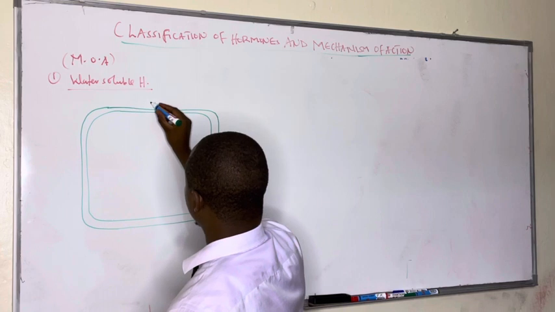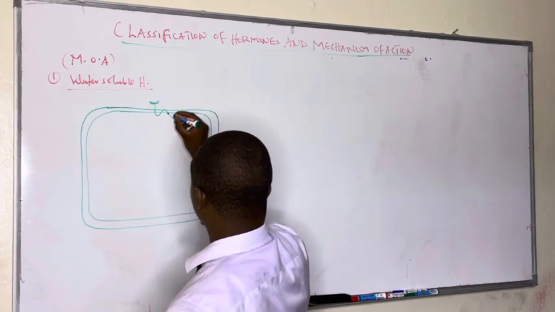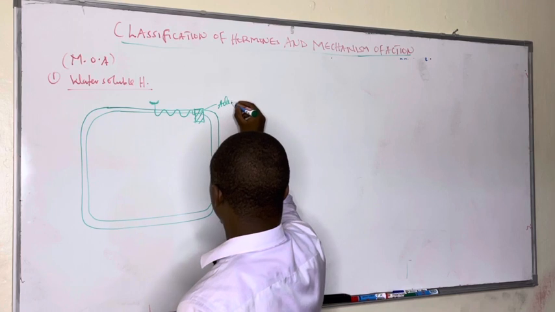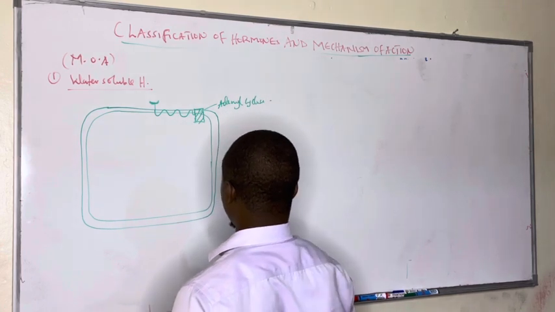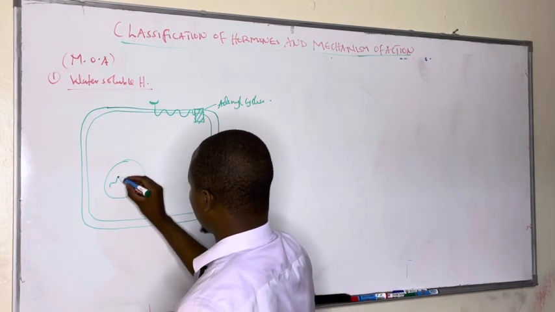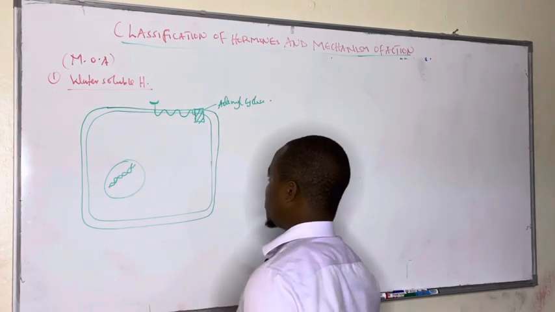These ones have their receptors on the surface, connected to the G-coupled receptor, which ends with the adenyl cyclase enzyme, which is always inactive without a hormone. Then here we have a nucleus, and this nucleus has DNA. This is the nucleus of the cell.